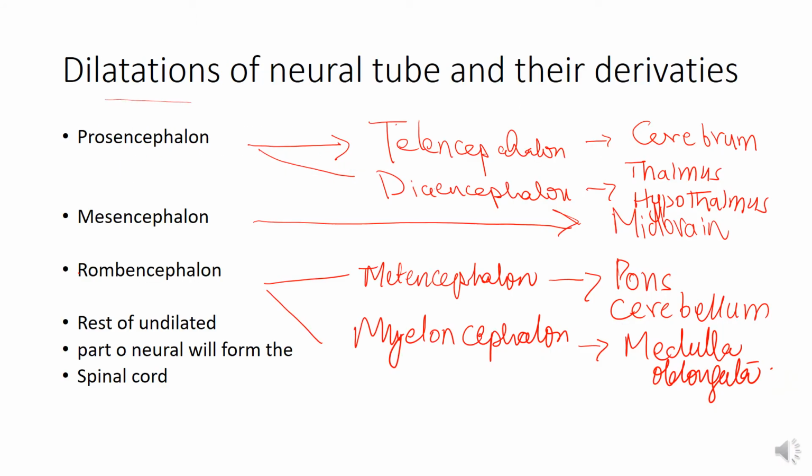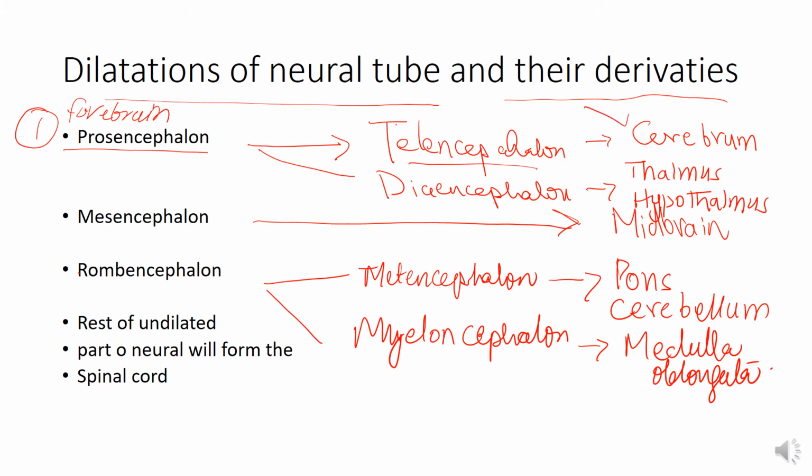Now the dilatations of the neural tube and their adult derivatives. Prosencephalon, or the forebrain, as I have told you, consists of telencephalon and diencephalon. So telencephalon will form the cerebrum, while diencephalon will form the thalamus, hypothalamus and some other structures.